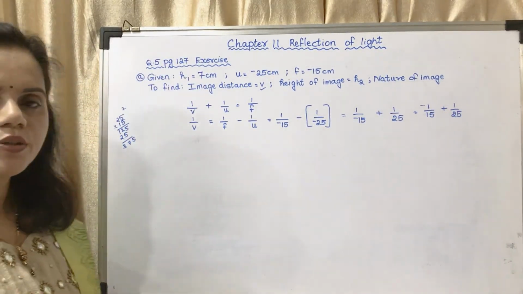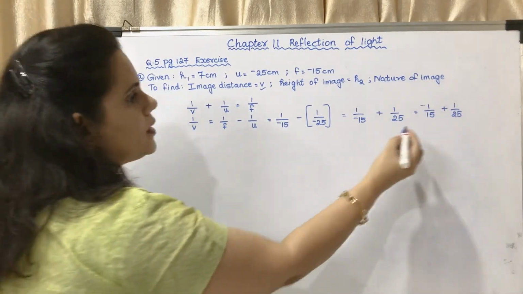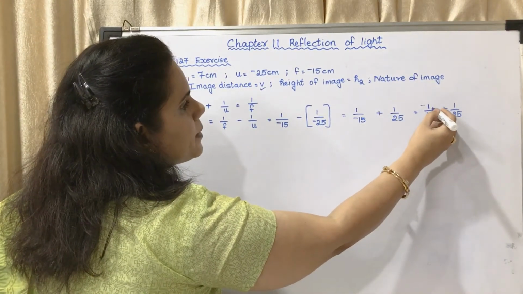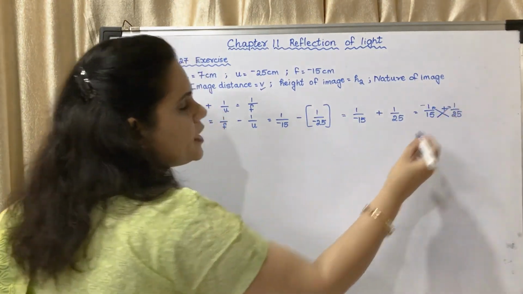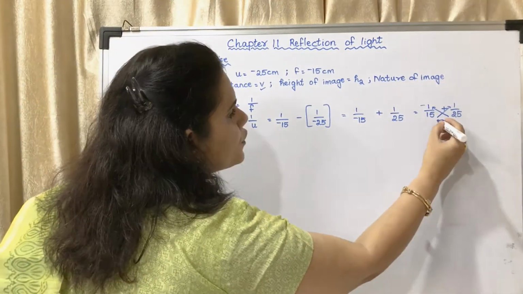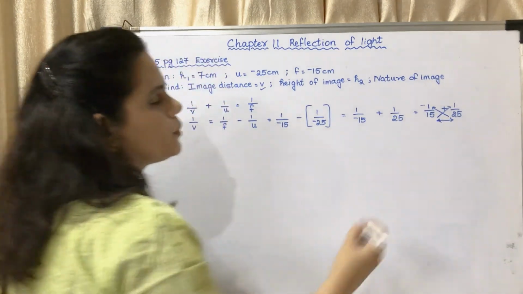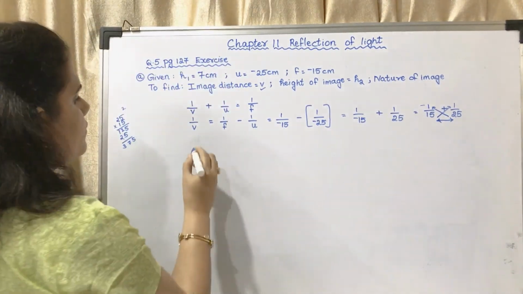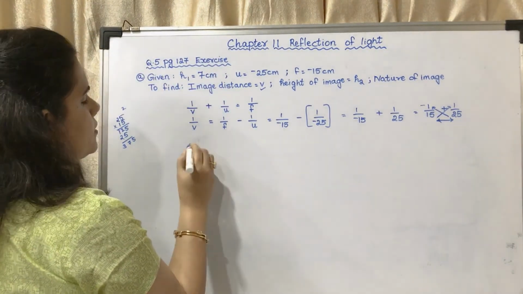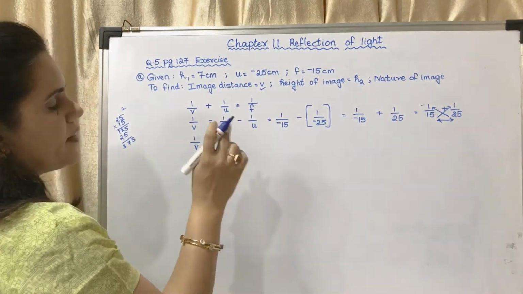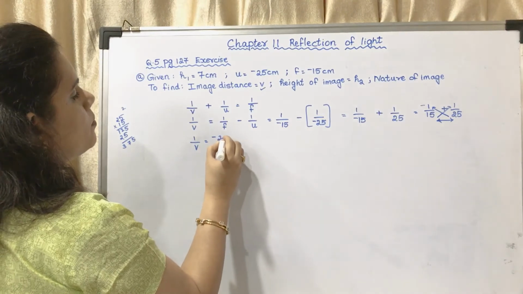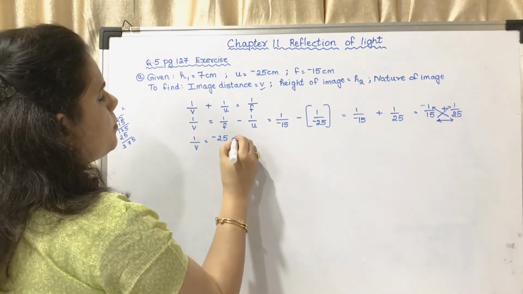Now you may do the cross multiplication method. That means you have to multiply 25 by 1, you have to multiply 15 by 1 and you have to multiply 15 by 25. So 1 upon v is equal to 25 into minus 1 will give you minus 25, the plus in the middle.